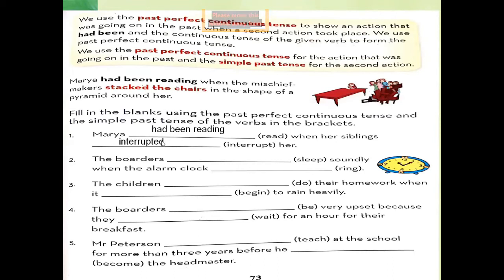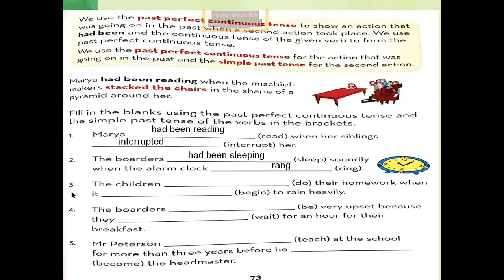Maria had been reading shows the continuity of action, and interrupted, the simple past tense, shows the interruption of the second action. Sentence number 2. The boarders had been sleeping soundly when the alarm clock rang. This also shows the sequence of two actions, when the second action interrupted the first action, and the second action always comes with simple past tense.